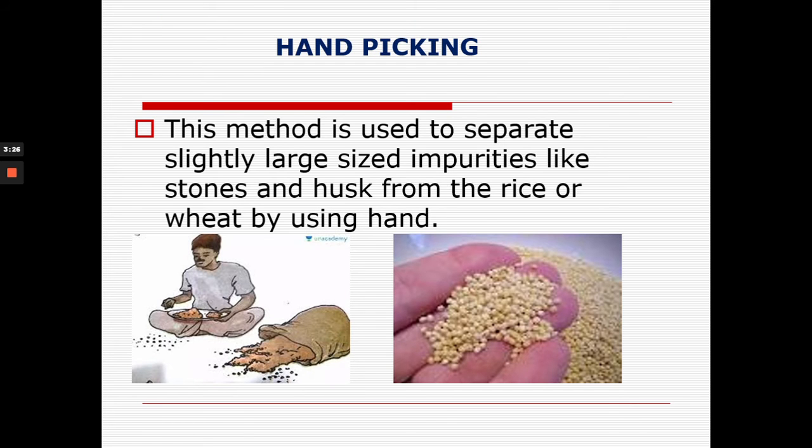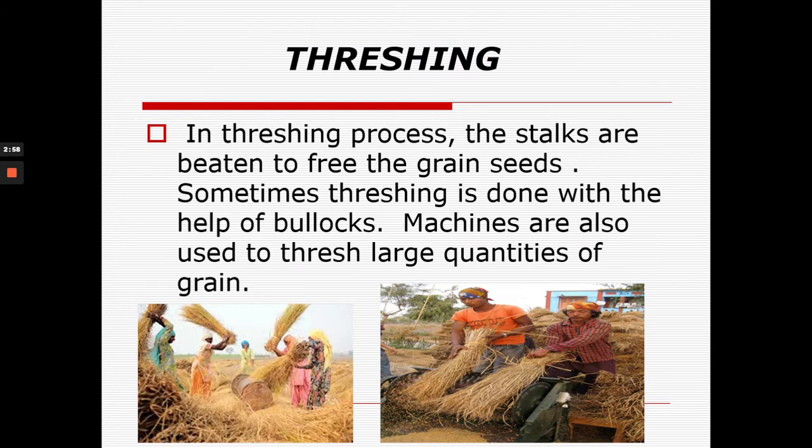First is hand picking. This method is used to separate slightly large size impurities, like stones and husk from rice or wheat, by hand, means directly by using the hand. We pick out impurities from the grains like rice and wheat. So this method is the hand picking method.